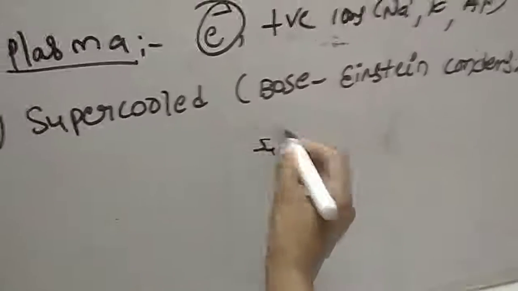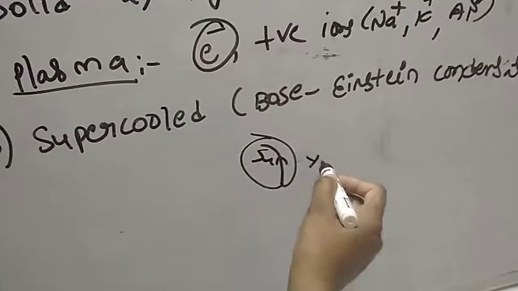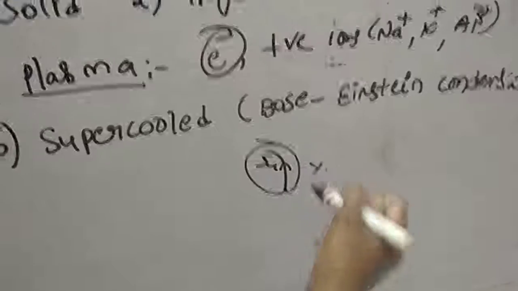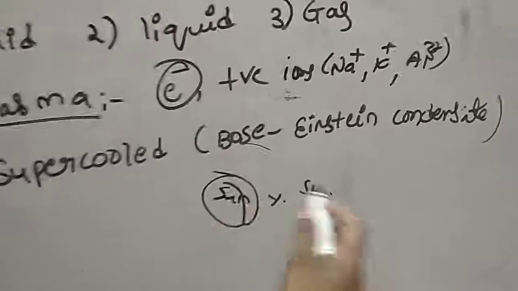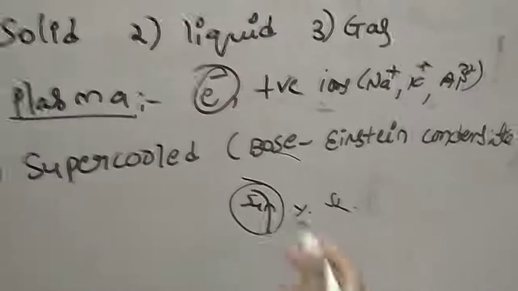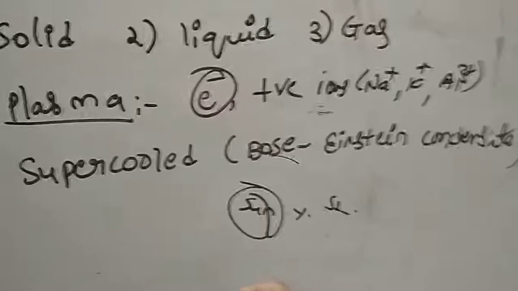Near the sun the atmosphere is at a very high temperature, a superheated state. Stars are surrounded by the sun, so consider the stars as the electrons and the sun as the positively charged ions. This type of state is said to be the plasma state.